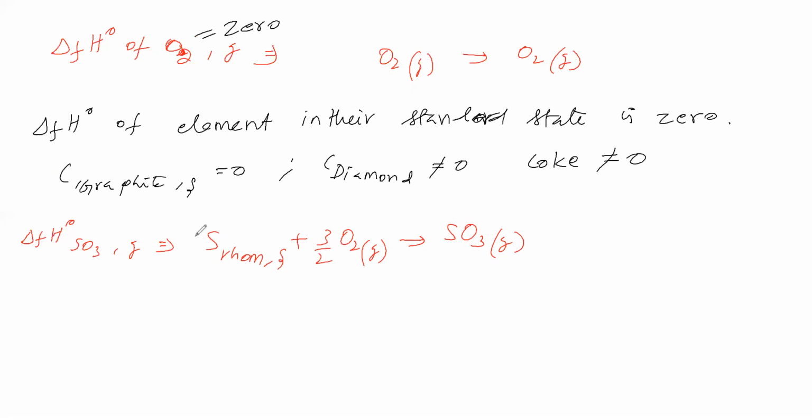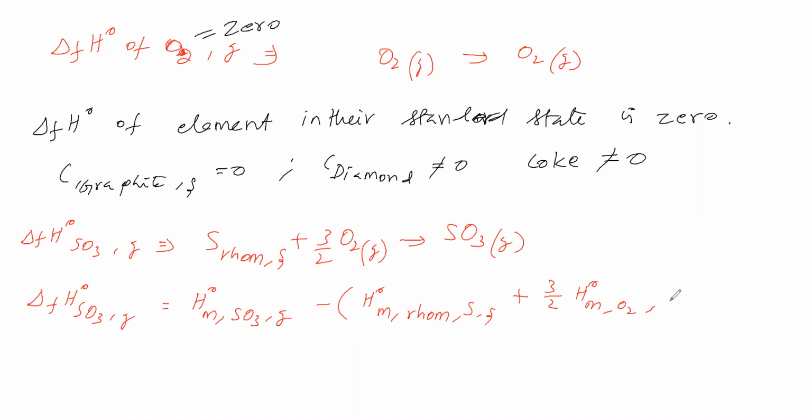So the heat involved in this reaction is called the standard enthalpy of formation of SO3 gas. It is equal to the standard molar enthalpy of SO3 in gaseous state, minus the reactants: the standard molar enthalpy of rhombic sulfur in solid state plus 3/2 times the standard molar enthalpy of O2 in gaseous state.